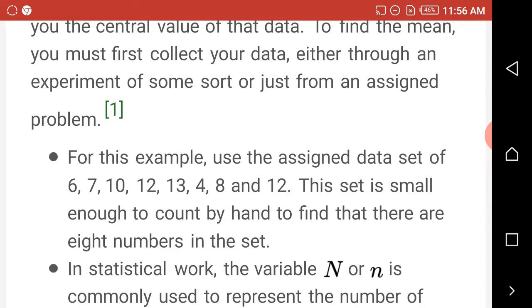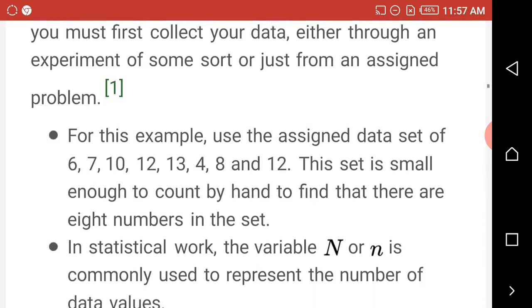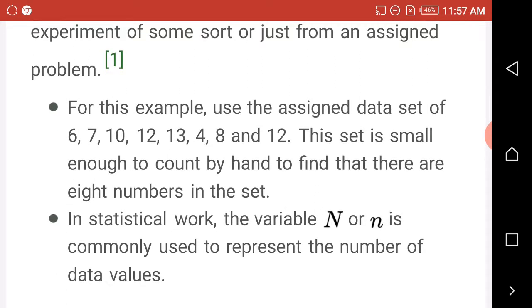For this example, use the assigned data set of 6, 7, 10, 12, 13, 4, 8, and 12. This set is small enough to count by hand to find that there are 8 numbers in the set.